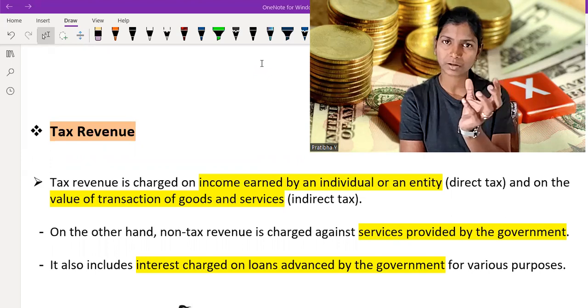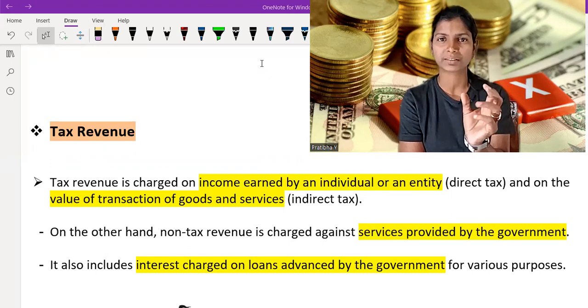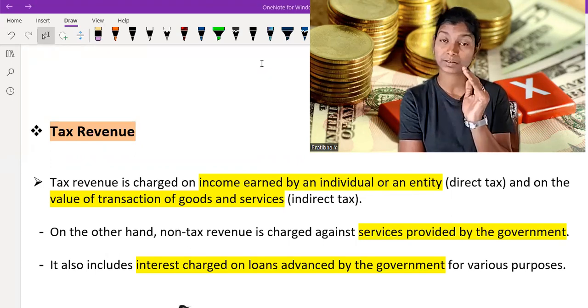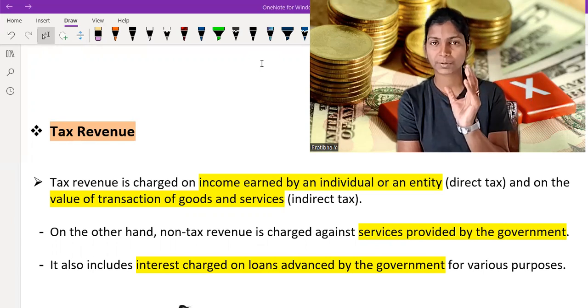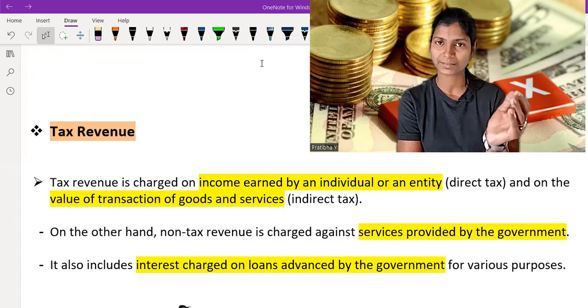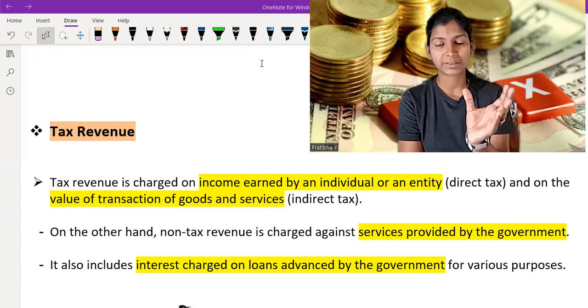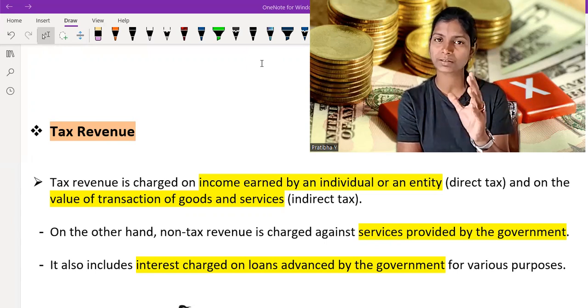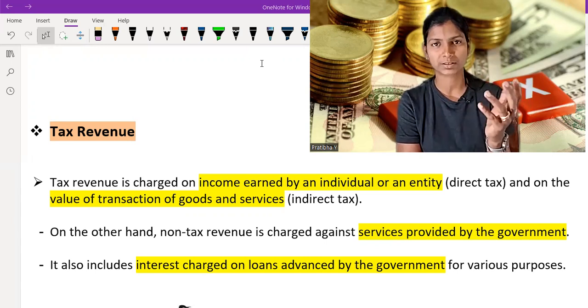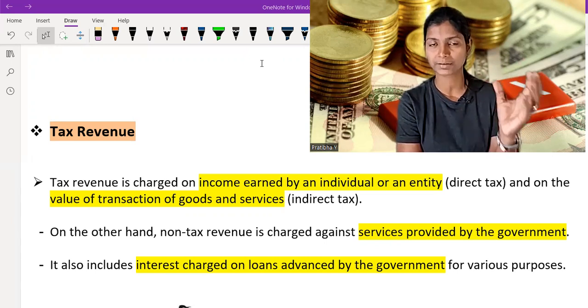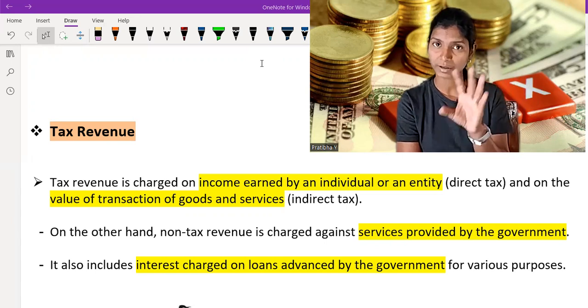Some taxes are smaller in nature, some taxes are higher. People who have earned more money pay more taxes, people who have less money pay less taxes. There are also some tax exemptions. That means if you are earning a certain amount of money in a year, you do not have to pay taxes. If you earn money on the stock exchange, by buying and selling shares, you have to pay tax on it.